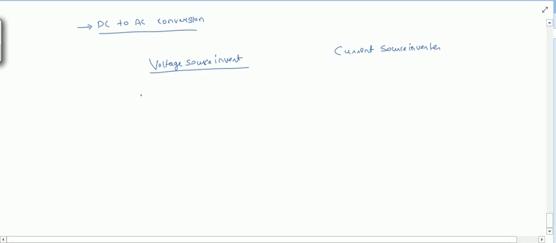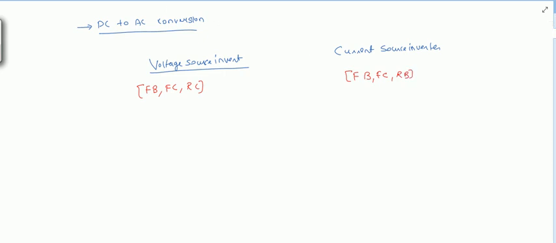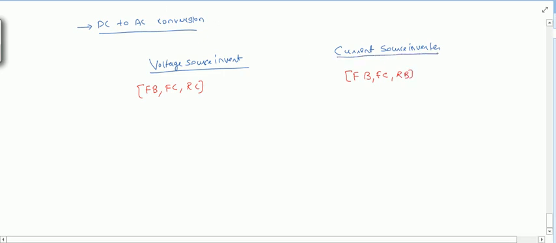Here the three modes required are forward blocking, forward conduction, and reverse conduction. And for current source inverter, the modes required are forward blocking, forward conduction, and reverse blocking, because here the source is current, so there will be no reverse current. As this mode requires reverse current, we will be using RCT and ASCR.